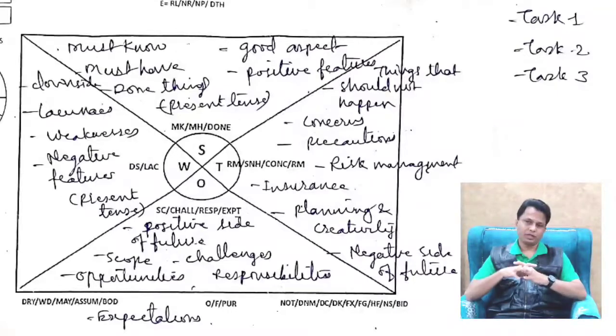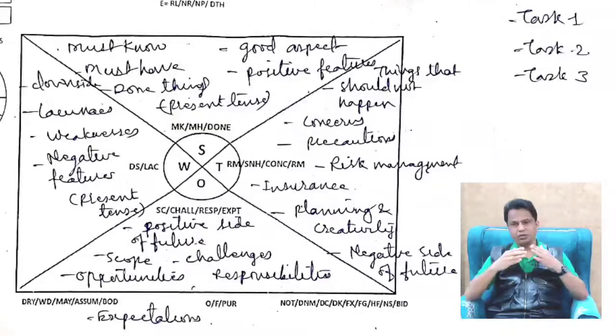If you look into the third quadrant, that is opportunity. Now this quadrant is talking about the good aspects about the future tense of that particular thing that you can do. So it talks about the positive features in the future tense.